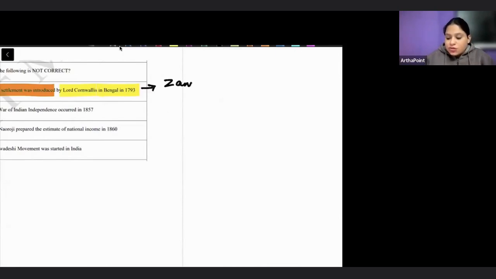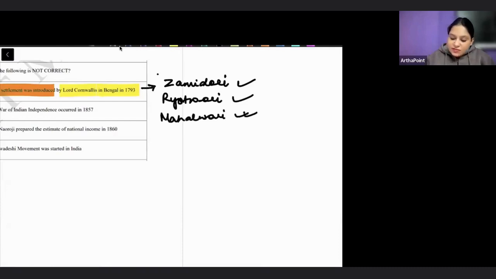So if you look into the Indian economy videos, I have gone ahead and I have discussed the zamindari system. I have discussed the Ryotwari system. And I have discussed the Mahalwari system also. Right? These are the various land systems that existed. I have done that in detail.